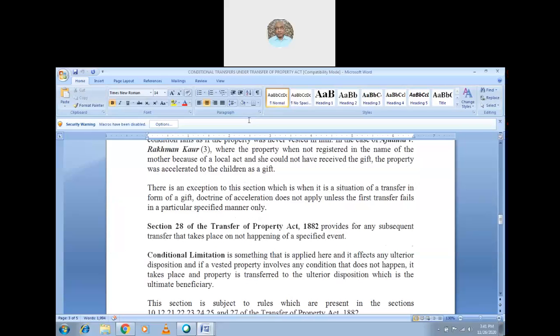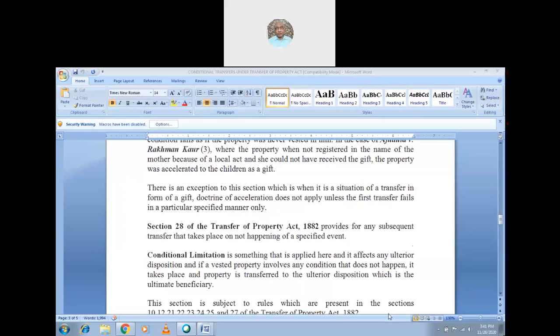I don't know whether you got my point or not. Anyone? Yes? What did you understand about the doctrine of acceleration? If the first condition is not fulfilled, automatically it goes to the second condition. Yes, when the first condition is not fulfilled, because the local law did not allow it to be registered in her name, then the second thing automatically accelerates, and the property goes to the children. So that is the doctrine of acceleration.